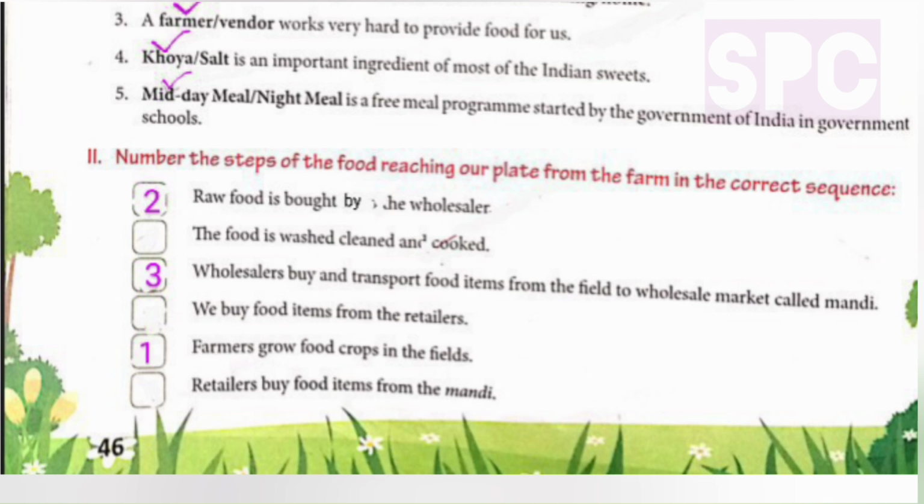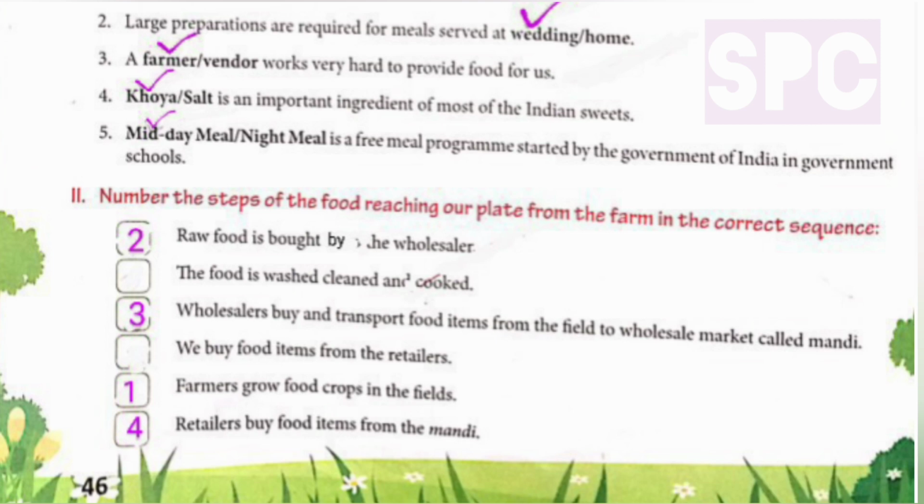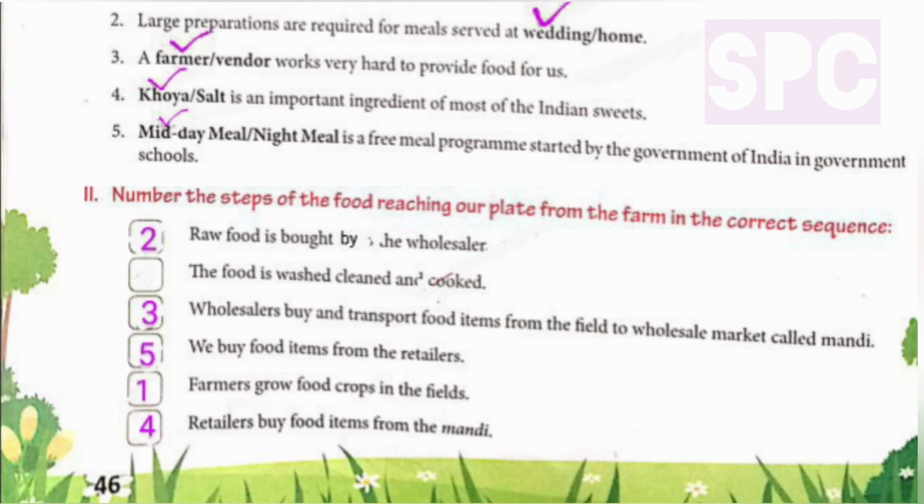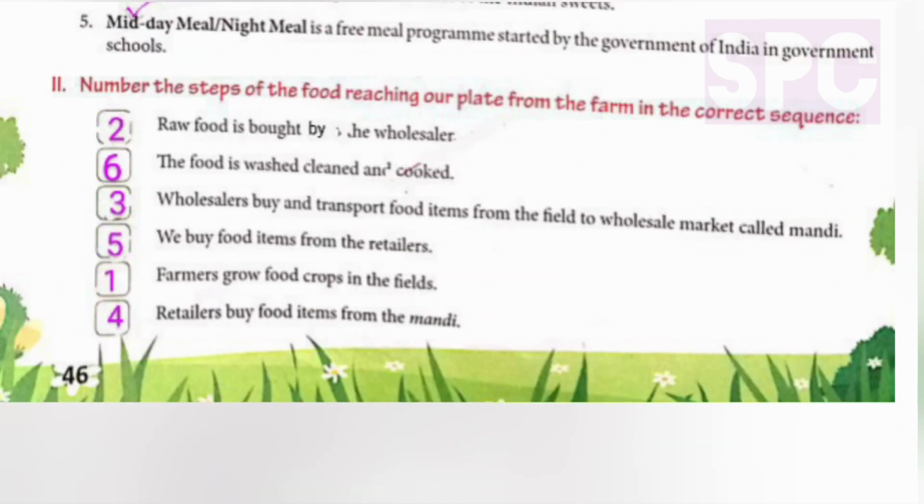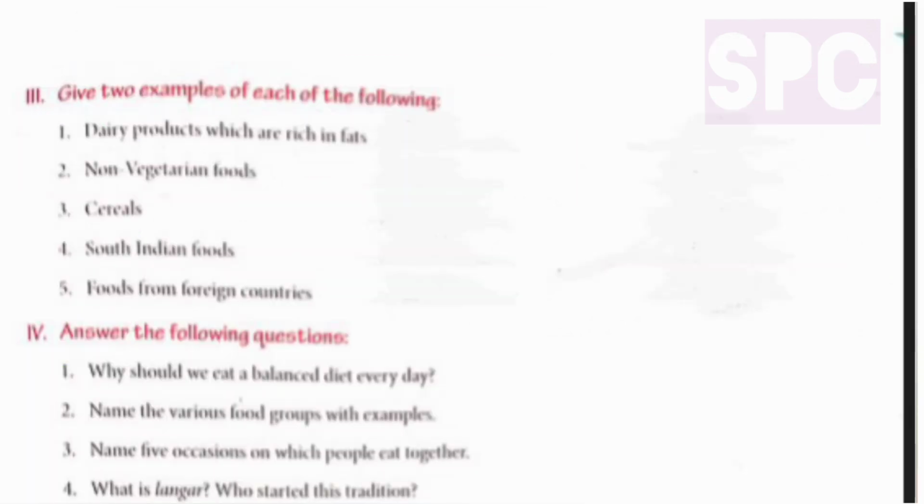Now, the last sentence will be our fourth one. Retailers buy food items from the mandi. Our fourth sentence will be the fifth one. We buy food items from the retailers. Our second sentence will be the sixth one. The food is washed, cleaned and cooked. Let's move on to the next page.